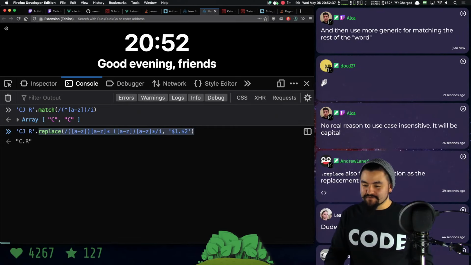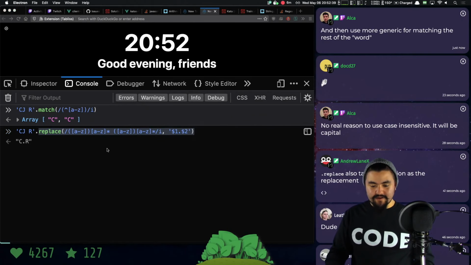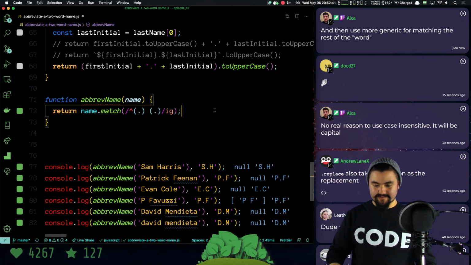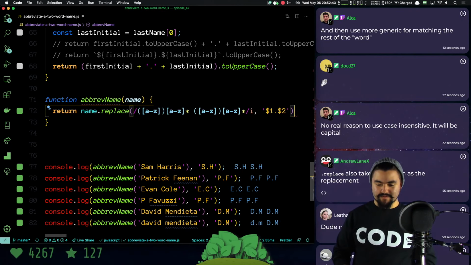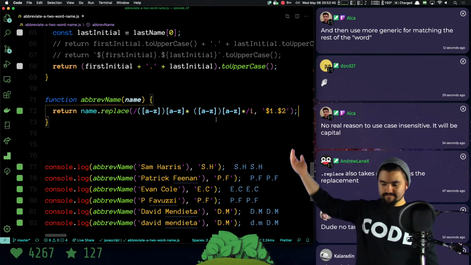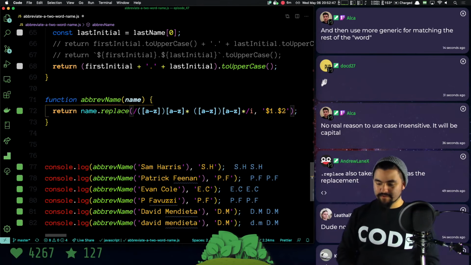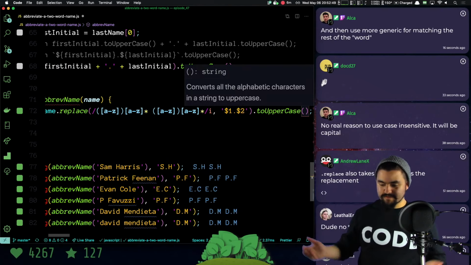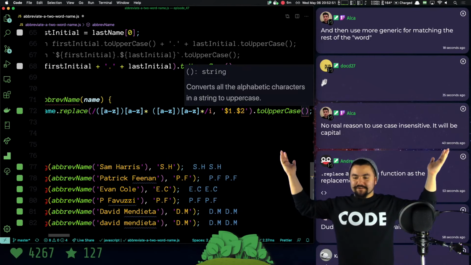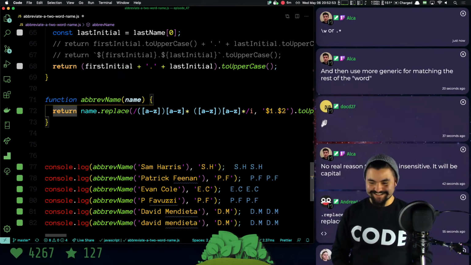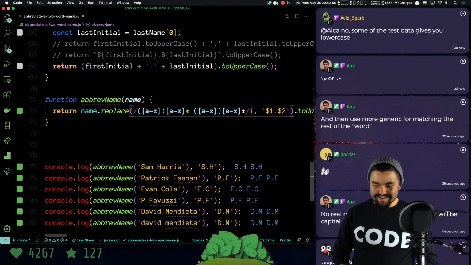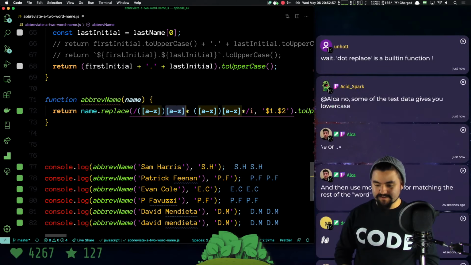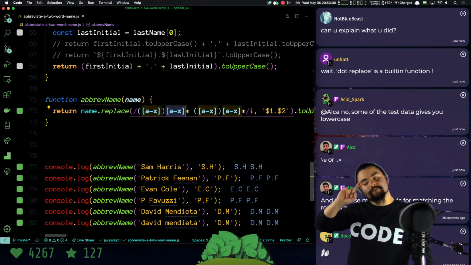Then use more generic for matching the rest of the word. I don't think I need to, right? Return name.replace that. Look, now I do have to do two uppercase, but I've solved it. I've solved it with a regular expression. \w or period dot. Okay, so if I do period dot, then that would account for the space.